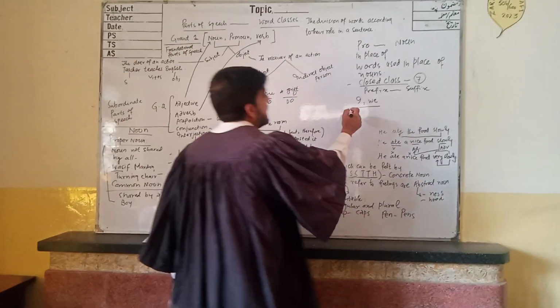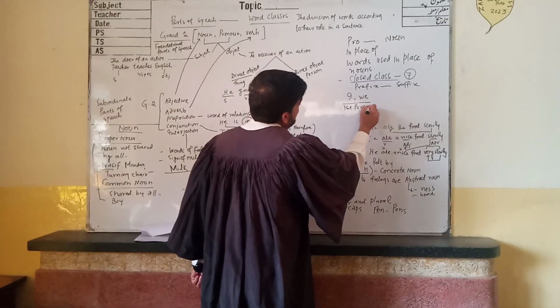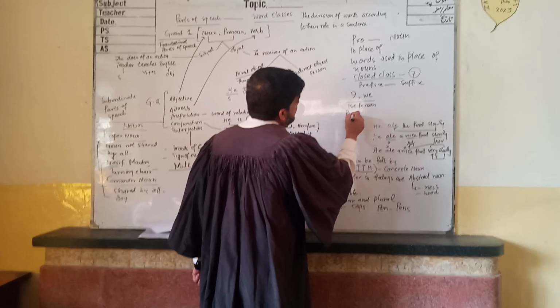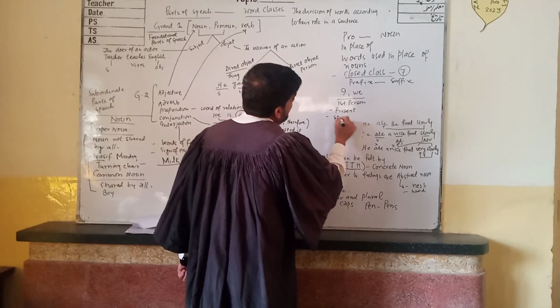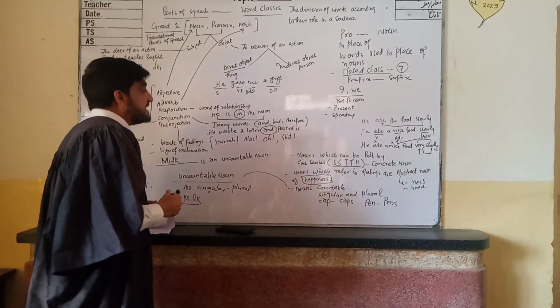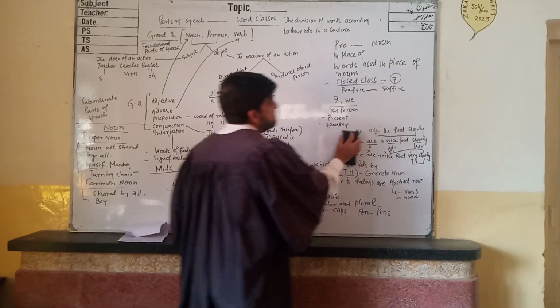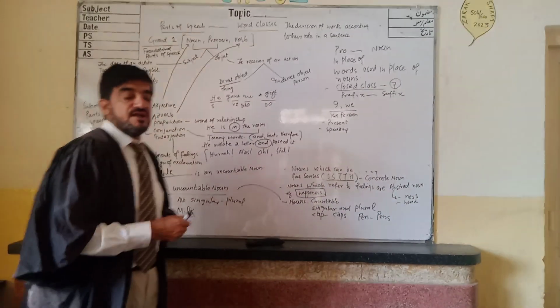So these are called first person pronoun. First person in the sense that they are always present and they are speaking. So the pronoun that is always present and speaking is known as first person pronoun.